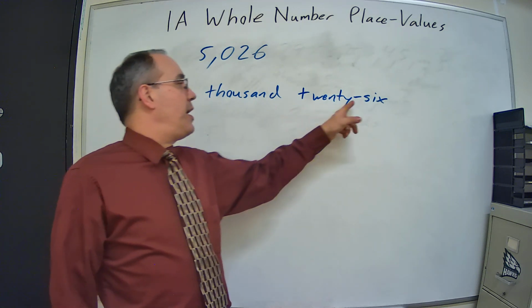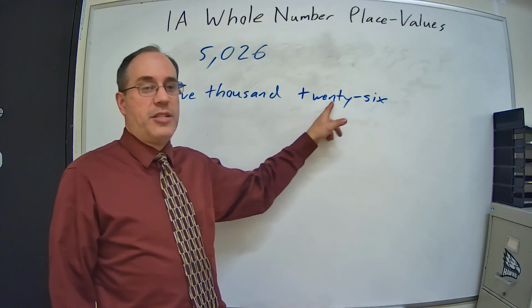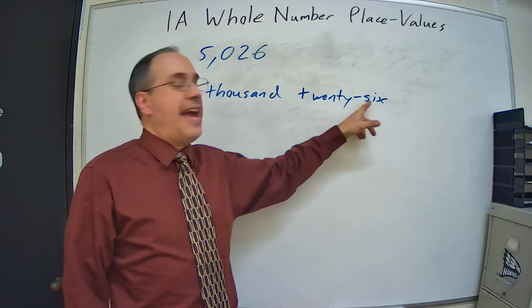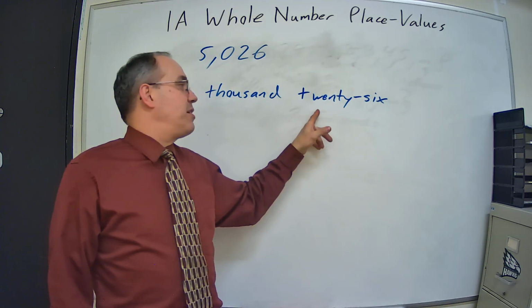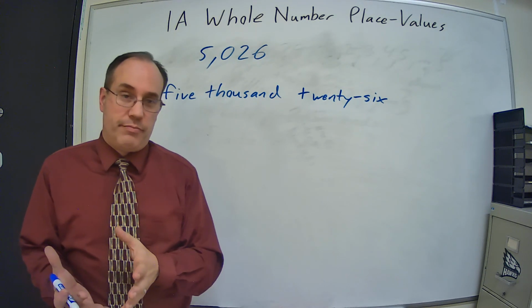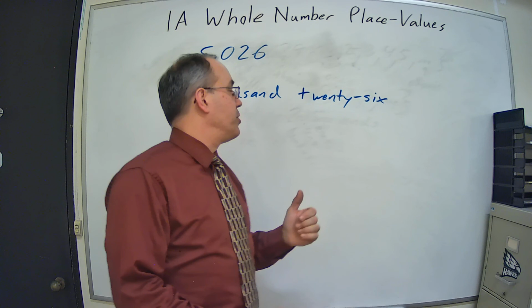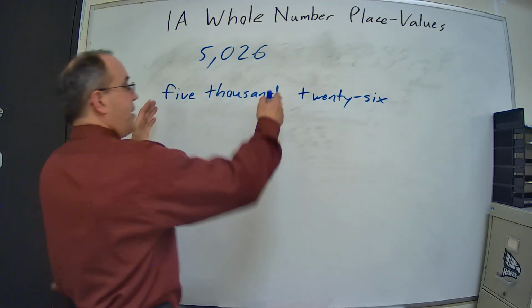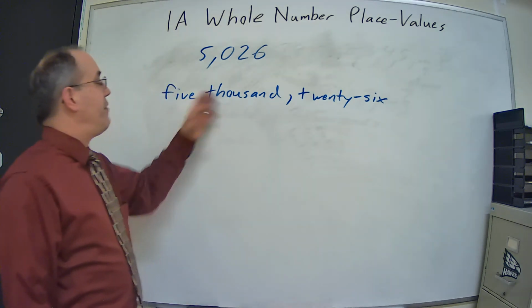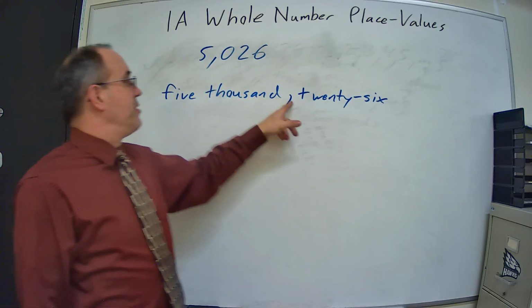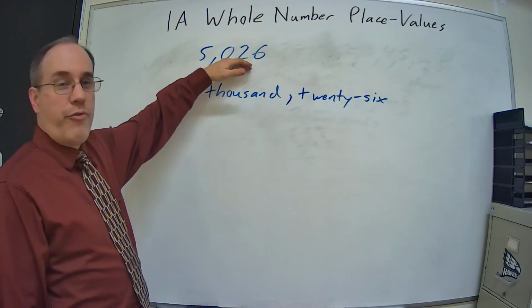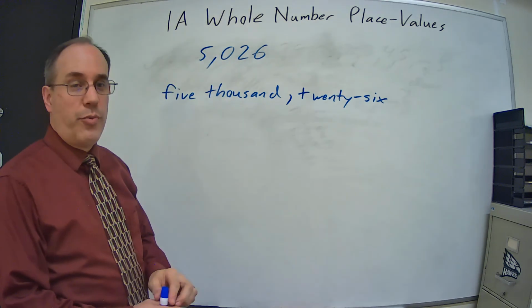Okay. Notice also when I'm dealing with numbers from 21 to 99, that I tend to put a hyphen in between the tens place and the ones place. 26, so it's twenty-six. 48, forty-eight. And that ties those together. So that's one of the things we do. And notice we still break it down, and you can even put commas in if you want, and say 5,000, comma, twenty-six. So we're able to take it from standard form, the numbers, and put it into words.